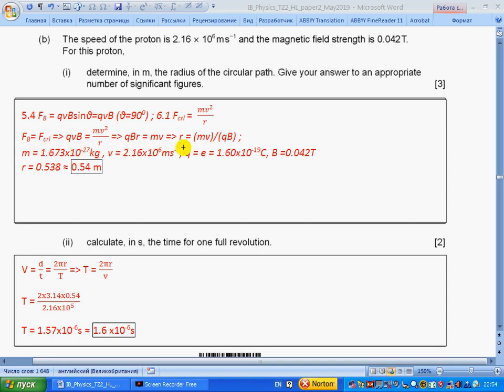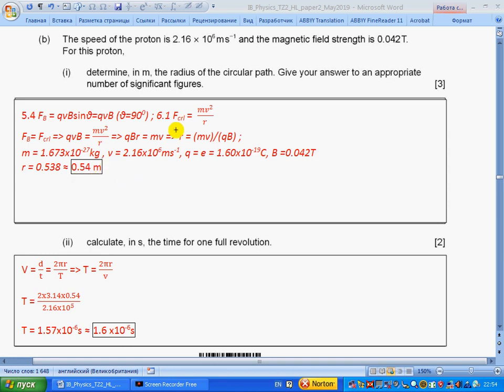Rewriting this formula for r and substituting the values, mass will be the mass of the proton from the booklet. v is given. Charge will be equal to the charge of an electron, and B is given. So we get 0.54 to 2 significant figures.